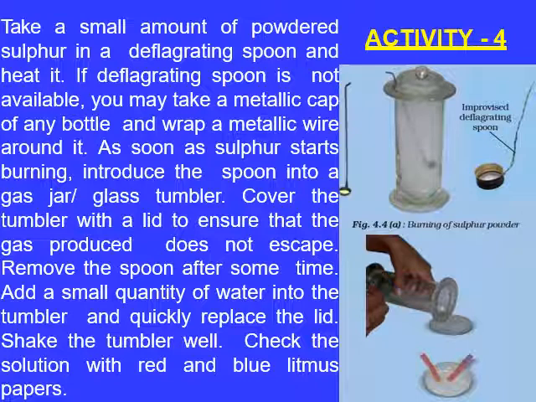Cover the tumbler with the lid to ensure that the gas produced does not escape. Now remove the spoon after some time, add a little quantity of water into the tumbler and quickly replace the lid. Now shake the tumbler well and check the solution again with the red or blue litmus paper.